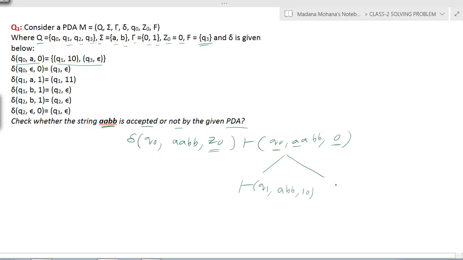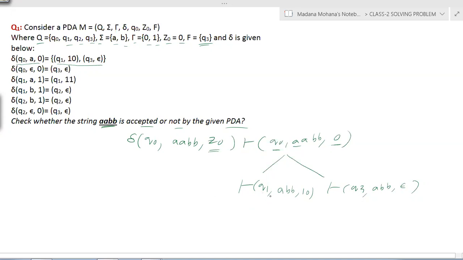The second transition for Q0, a, 0 gives Q3, epsilon. Now the state is Q3, after reading a the remaining input is abb, and 0 is erased, replaced with epsilon. Now proceed with the first path. If you don't get acceptance, go back and proceed with the other alternative path.